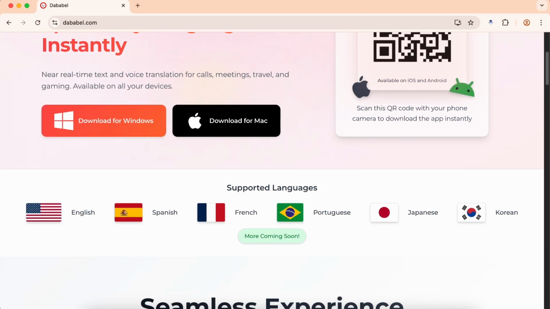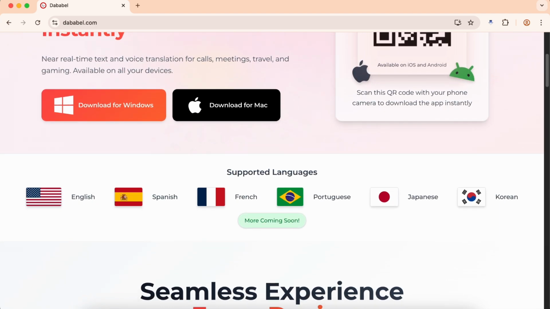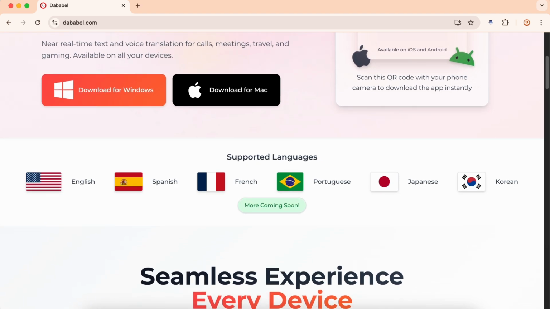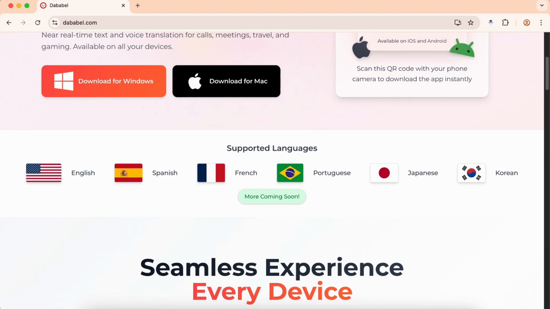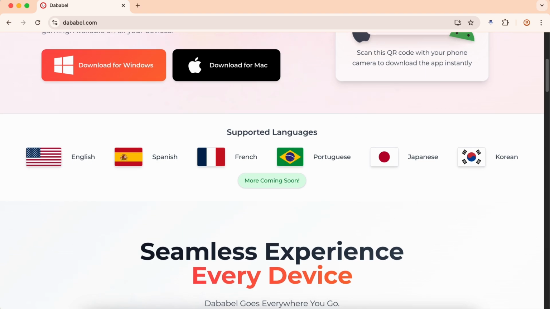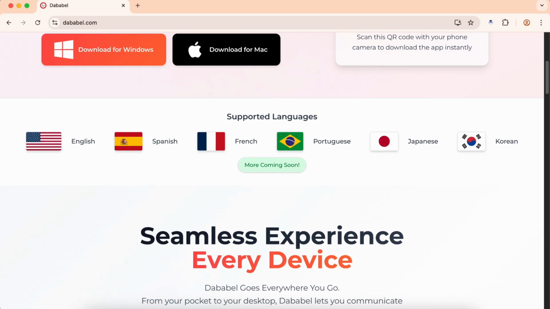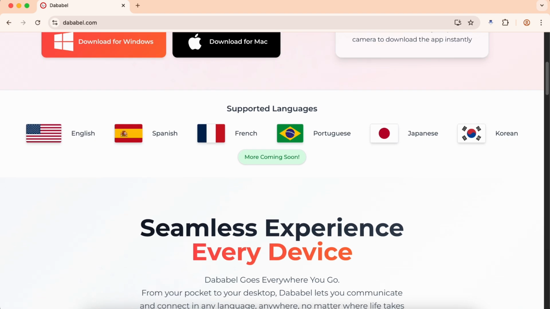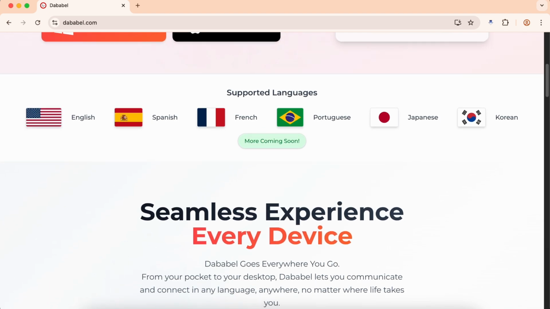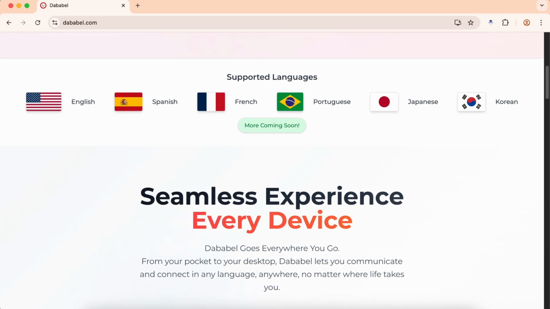Let's talk about what languages Dababel actually supports, because this is where the first major disappointment hits. Despite Quackity's tagline, "speak any language with anybody anywhere," the app currently supports only six languages: English, Spanish, Portuguese, French, Japanese, and Korean. That's right, six languages. Not the dozens or hundreds you might expect from something claiming to be universal. For comparison, Google Translate supports over 100 languages, and even voice translation apps like Microsoft Translator offer 60 plus languages.